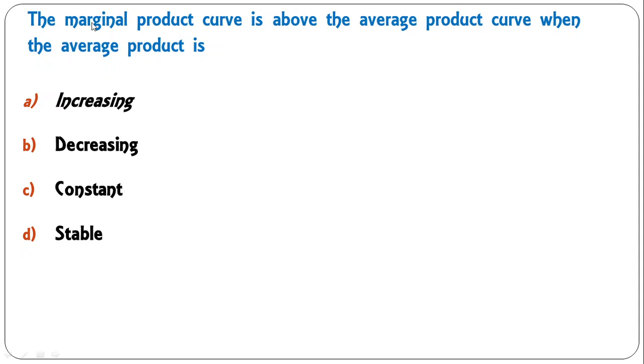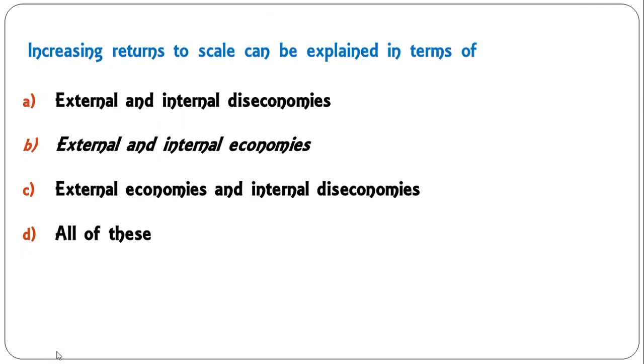Dear students, the marginal product curve is above the average product curve when the average product is increasing, decreasing, constant, stable. So here the right answer would be increasing. The marginal product curve remains above till the time the average product curve is increasing. The moment the average product curve reaches maximum, the marginal product cuts it and starts falling. Okay, so A is the correct answer here.